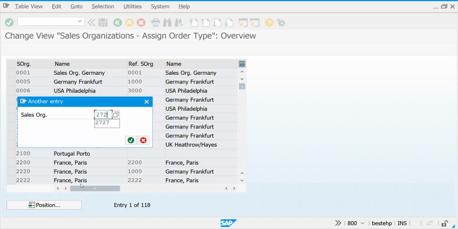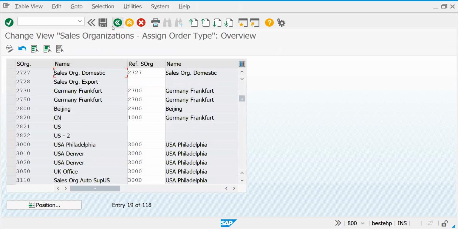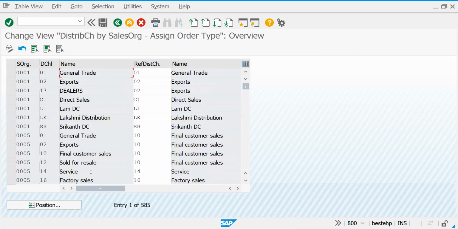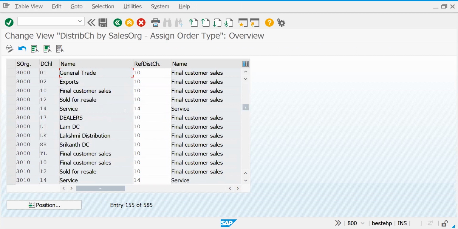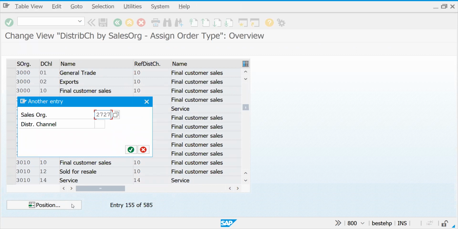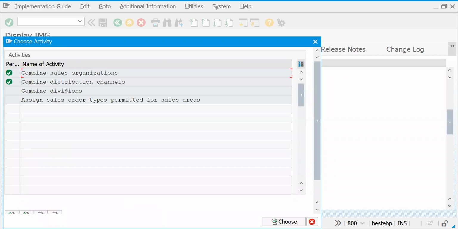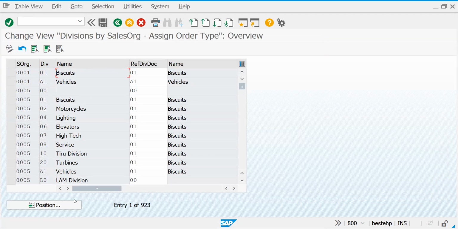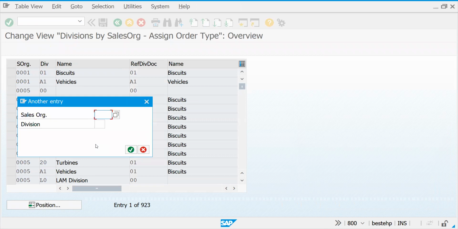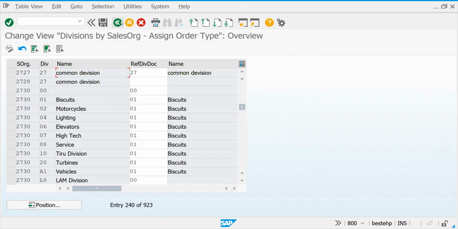Now if you see 27, 27, I already assigned it, no problem. Come to distribution channel. Like 29, we got an error. For 27, 27, for 29, 29, it got assigned. In the similar way, go to the common division. For 27, 27, 27 is assigned.